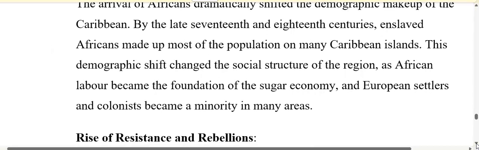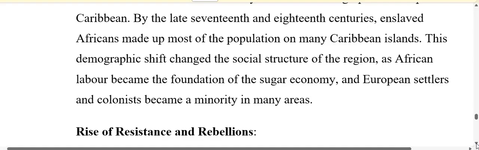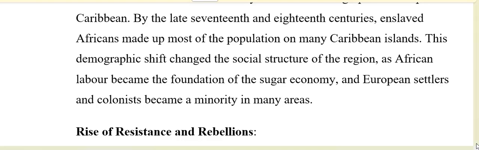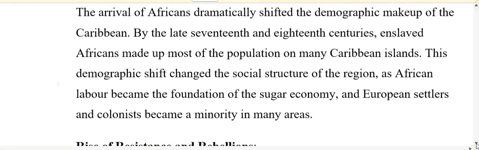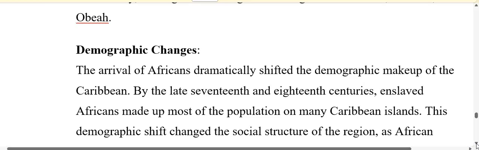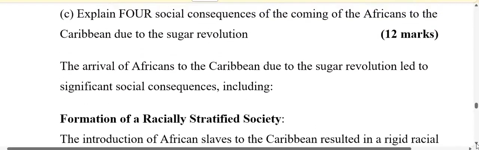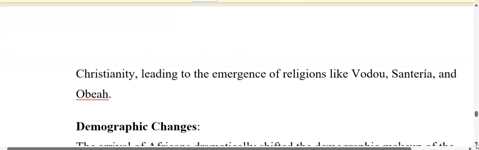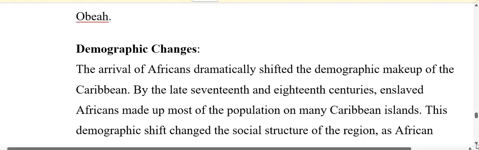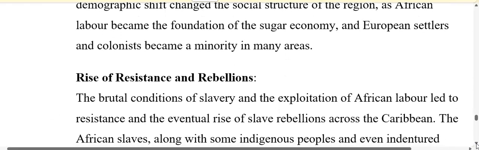So this demographic shift changed the social structure of the region as African labor became the foundation of the sugar economy, and European settlers and colonists became a minority in many areas. So one of the social consequences of the Africans coming to the Caribbean due to the sugar revolution was demographic change. Another consequence was the rise of resistance and rebellions.